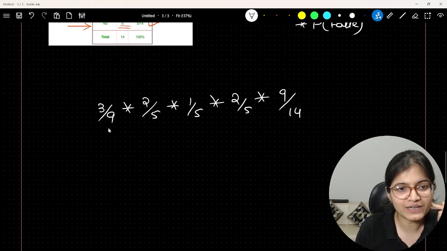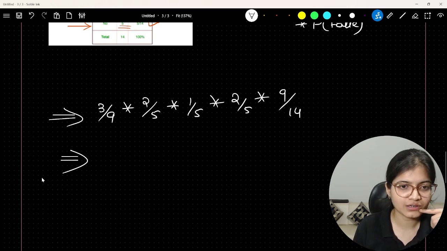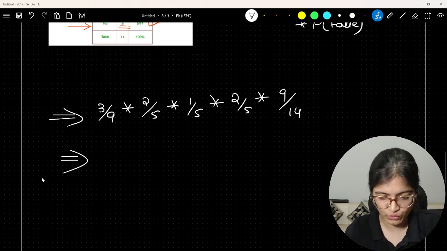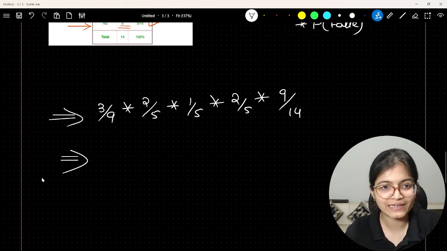So what will happen is you will evaluate this specific probability. Maybe you can use the calculator now. So let me use that. I am trying to solve it via calculator. It will be 3 by 9, 3 by 9. After that, we will have 2 by 5. One thing I am assuming is that the calculation is perfectly correct. If there is anything wrong in that table specifically, please check it at your end and rectify that before coming to the next point, right?